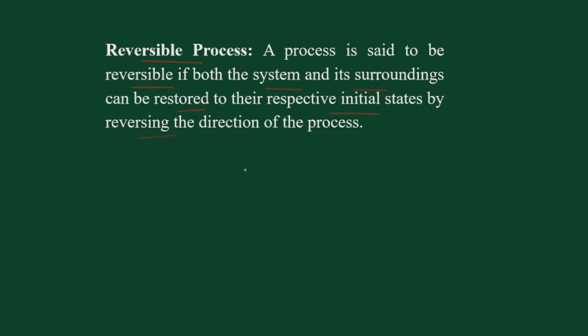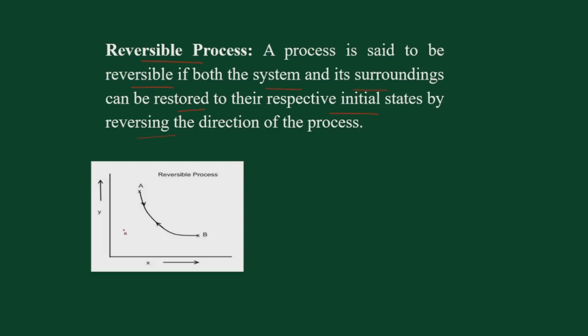Now what does it mean? Suppose you have a system which is going from this state A to the state B through this path, and after some time, if you are able to bring it back to the initial state A by following the same backward process, then this will be called a reversible process.